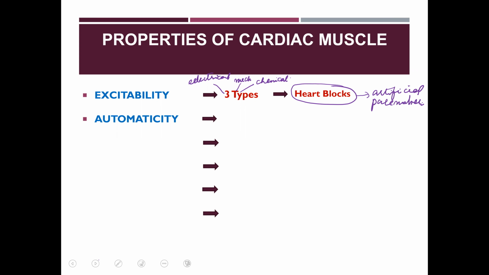The second property of heart muscle is automaticity. Automaticity means that in the cardiac muscle, the action potential generation is independent of the nervous system, because the action potential generation in the heart is automatic. Automatic means it is myogenic in nature.